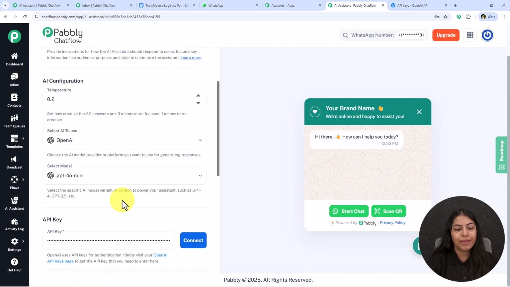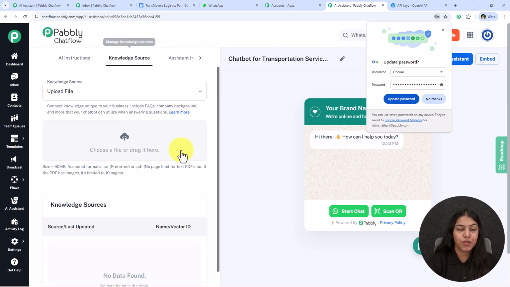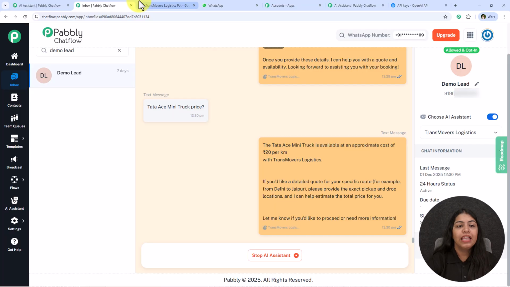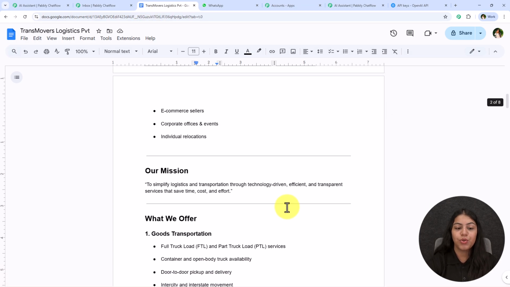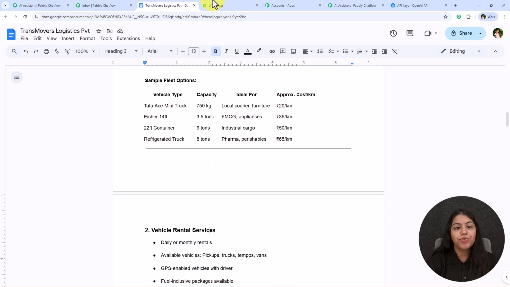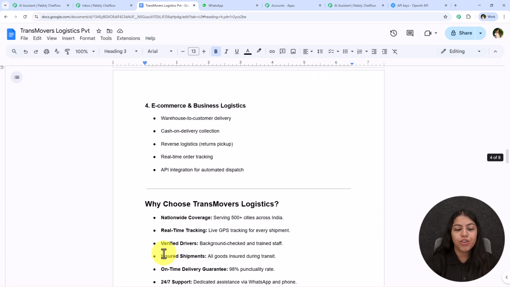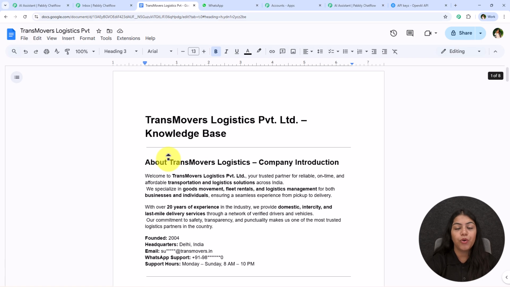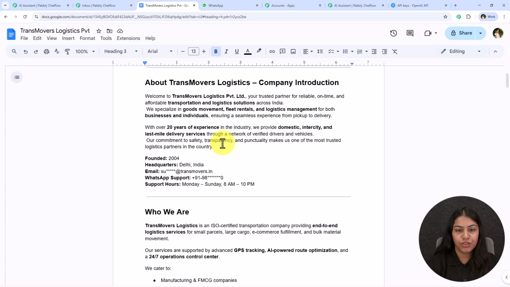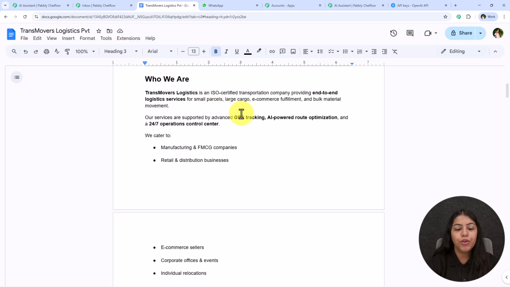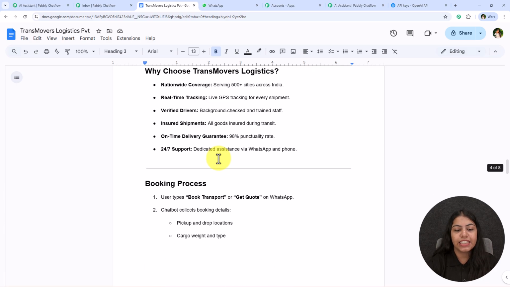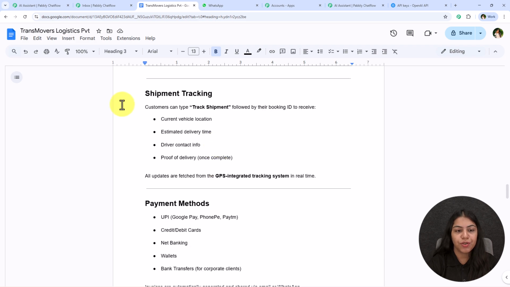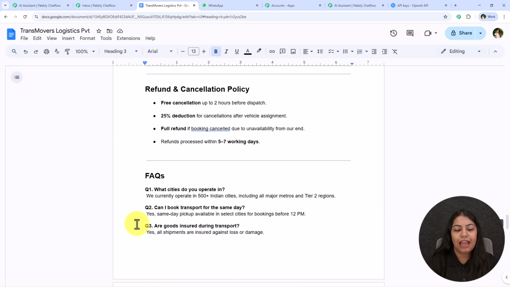After entering this fallback message, you have to move on further towards this knowledge source. Like I showed at the start of this video, this AI chatbot is replying using this knowledge source. And yes, we have to create and upload this knowledge source in order to generate personalized replies like this. So what you have to do is open a blank Google document and enter the knowledge unique to your own transportation service business in that Google document, like about your company, who you are. Then you have to enter your mission, what you offer, and the rest of the details like FAQs, booking procedures, shipment tracking, payment methods, and much more.